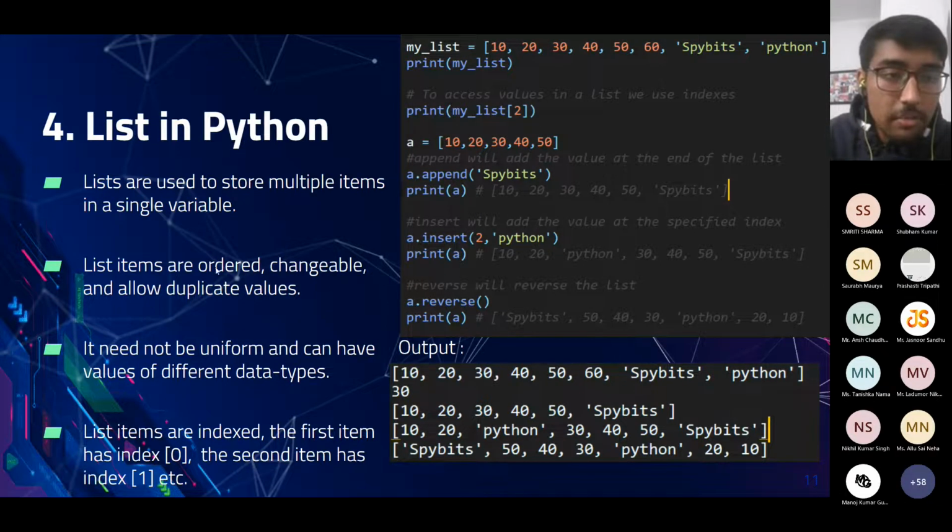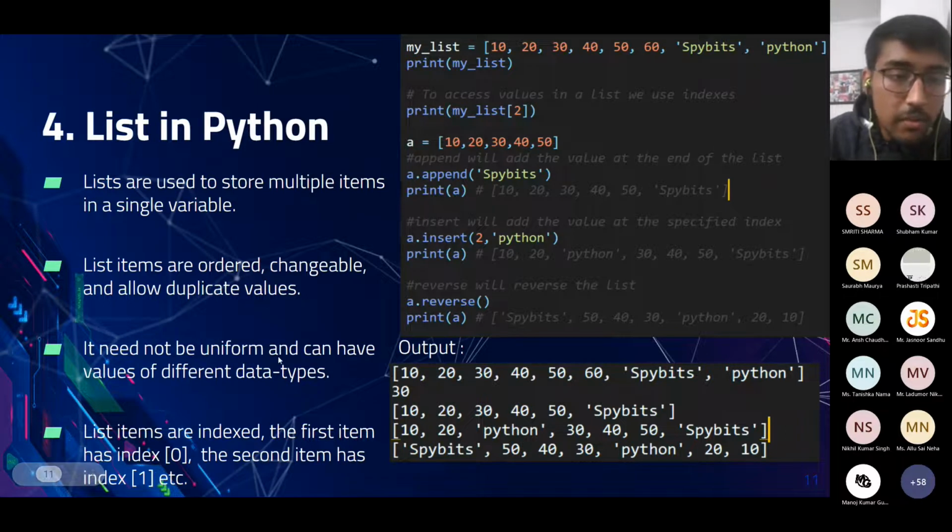I will explain these things one by one. Ordered means that the elements in the list are in a certain arrangement. They are not changed on their own. We can change the values by accessing the index, but the order is fixed and cannot be changed by the list itself. We will see in sets and other sorted data types that the order can be changed depending on the magnitude of the value.